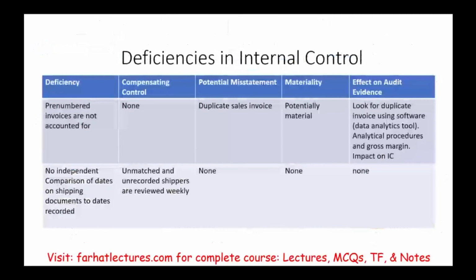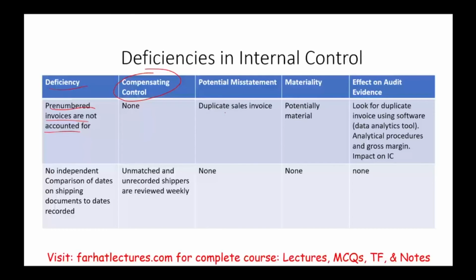Now, what happens if we find deficiencies, if the auditor finds deficiencies? And if you remember from the prior session, we found 2 deficiencies, which I mentioned in this session as well when we did the internal control matrix: pre-numbered invoices are not accounted for. The first thing we look at when we have a deficiency in internal control as auditor is, is there a compensating control? What's a compensating control? Compensating control is, they don't do this, but they do something else, not traditional, not technically an internal control step, that compensates. For example, let's assume the president of the company reviews every order. Then that's fine. Then pre-numbered invoices are not a big deal because there's a compensating control.